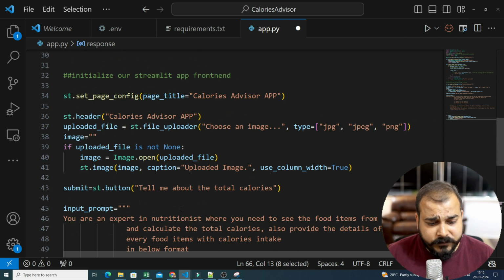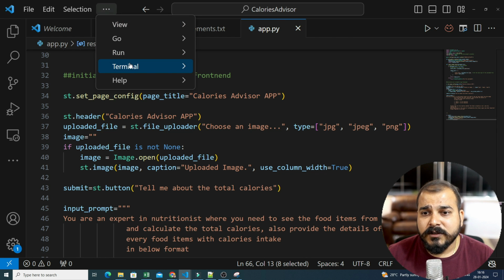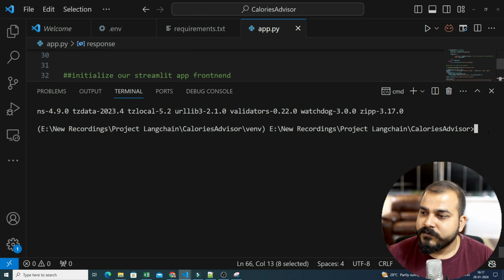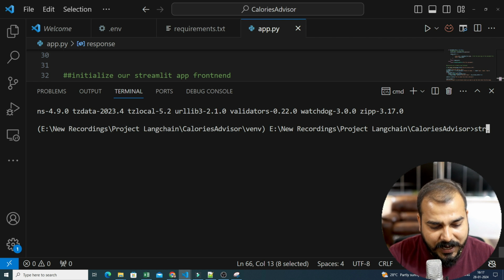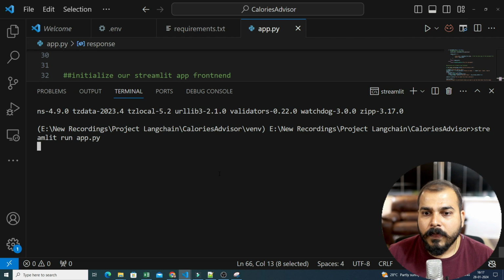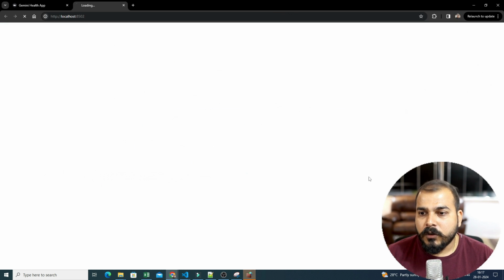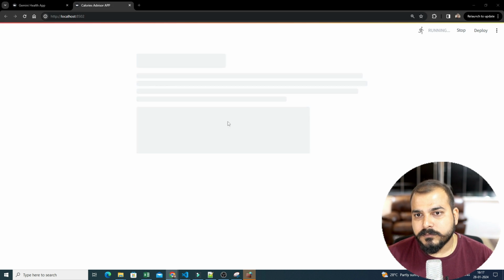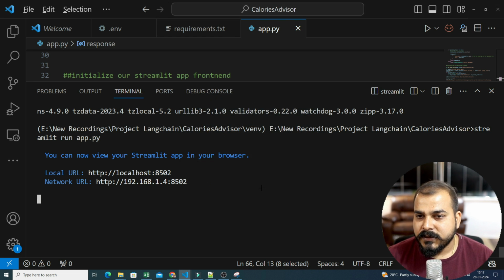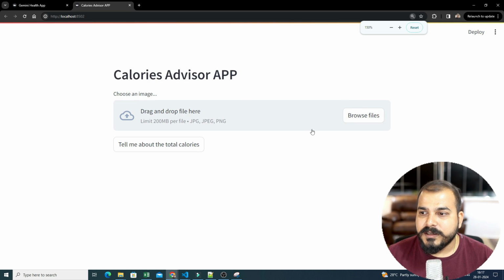Okay. Now, once I save this, let's go to my terminal and let's run and see whether everything is working fine or not. If I get an error, that is good, but I will try to solve that error. So streamlit run app.py. Okay. So yes, it's running. Let's see. I will say allow access. Great. Now here is my entire thing.